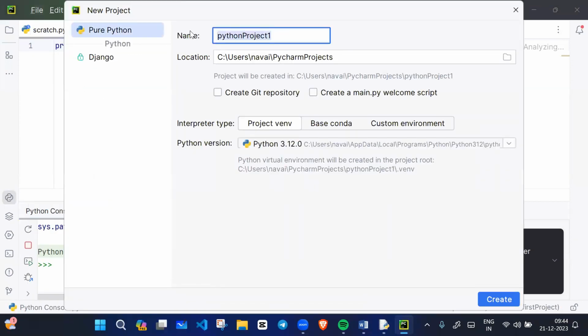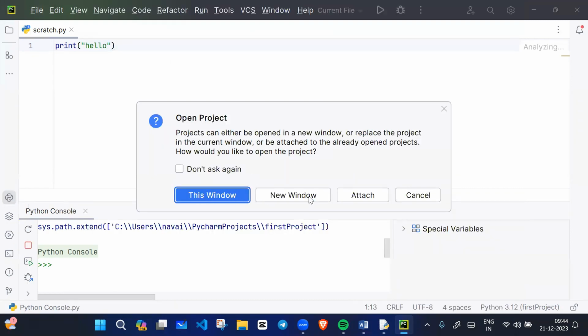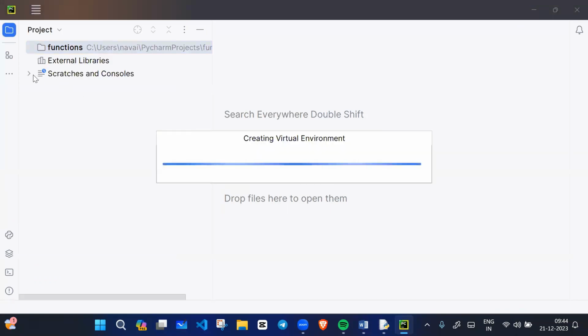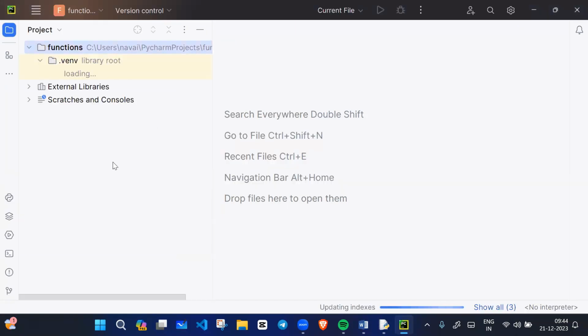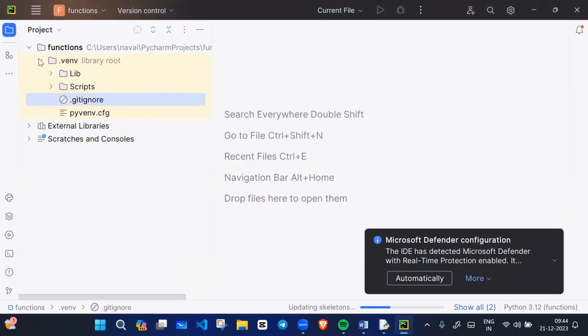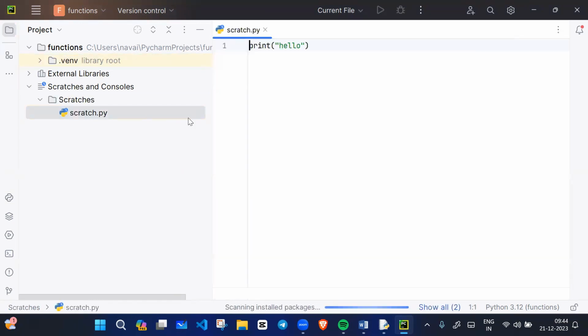You can give a name to your project, like first or functions. It's asking whether you want to open it in this window or a new window. I want to open it in this window only. It will take some time. And this is a virtual environment. Do not worry about it. I will take this file scratch.py, and here I will try to write the code.